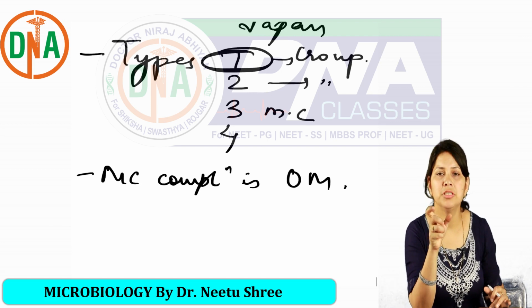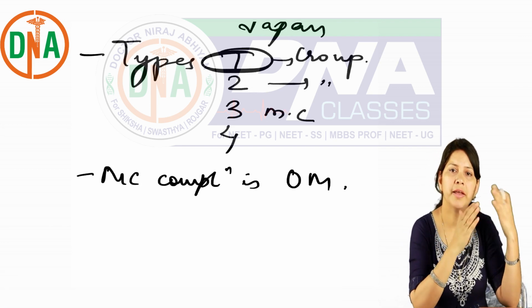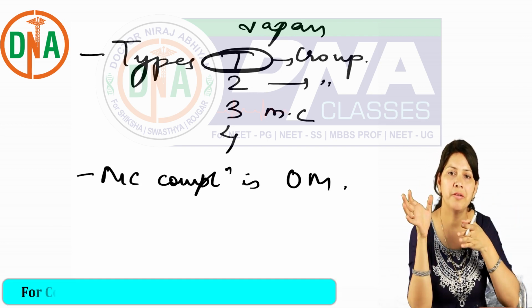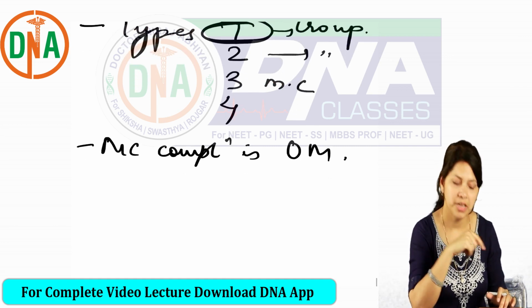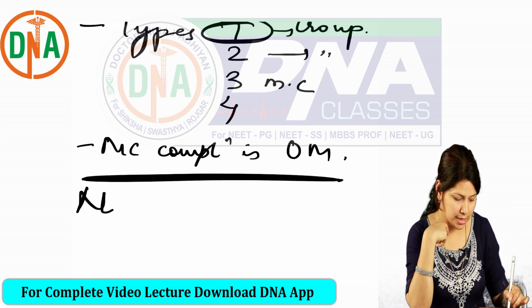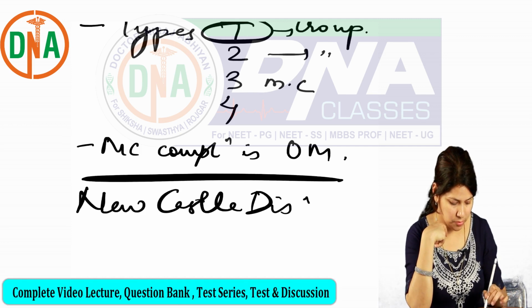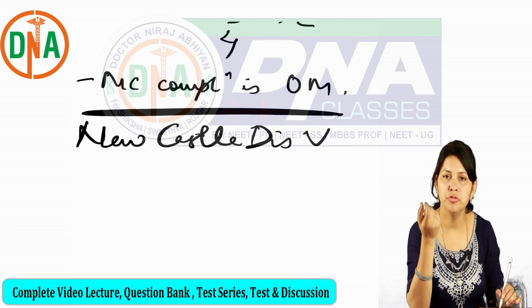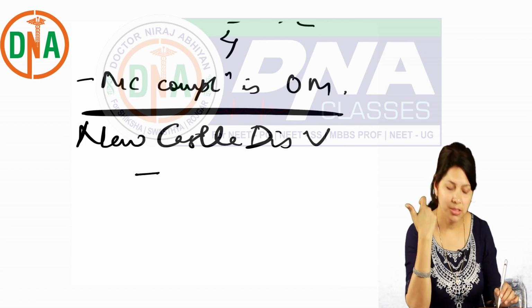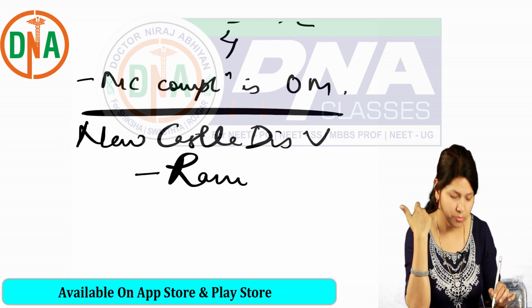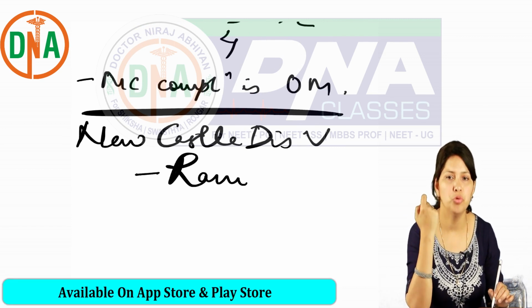So among the paramyxoviruses, we have parainfluenza, Newcastle disease virus, and MMR viruses. Parainfluenza we have done; now Newcastle disease virus. Just remember a few words about this: it is known as Ranikhet virus because it is an infection of poultry.